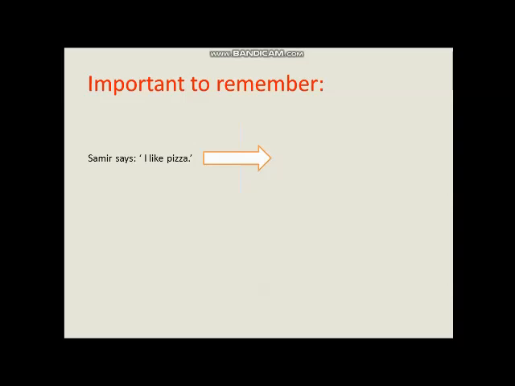And don't forget one thing, it is very important. For example, Samir says, "I like pizza." It becomes Samir says that he likes pizza. If you notice here, we did not change the tense. Let's take this one for example. Samir said, "I like pizza." It becomes Samir said that he liked pizza. Here we change the tense. Why? What is the difference? The difference is in these two statements: here we have says in simple present, and here we have said in the past.